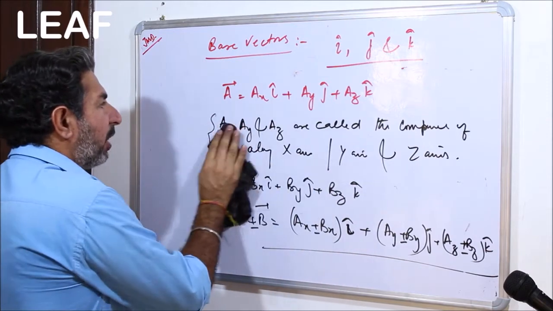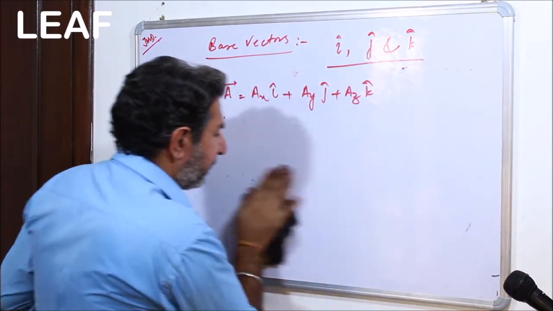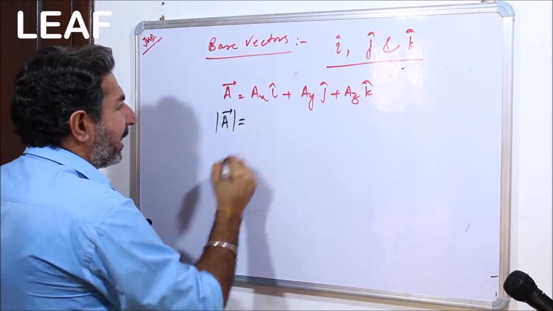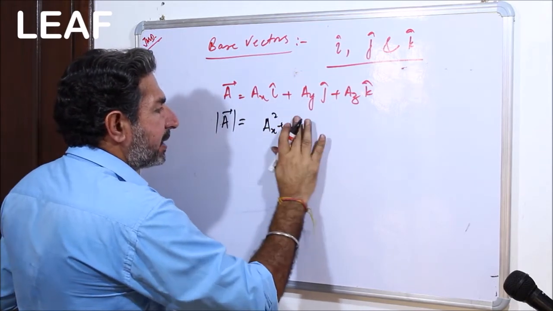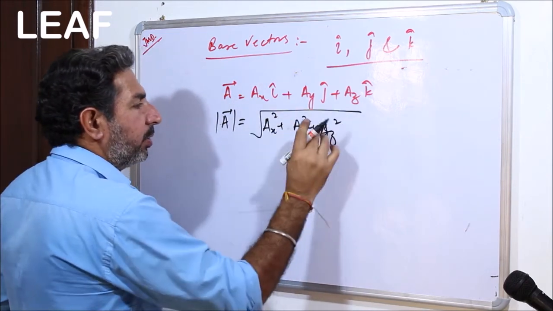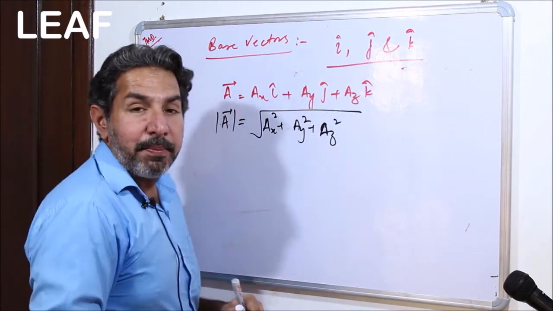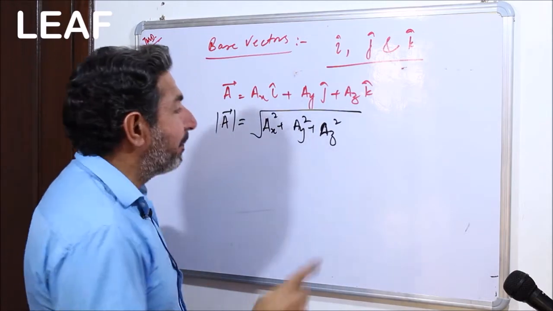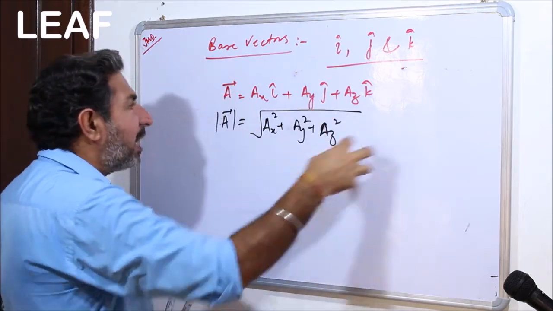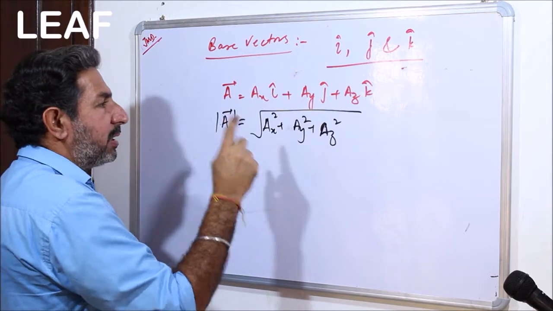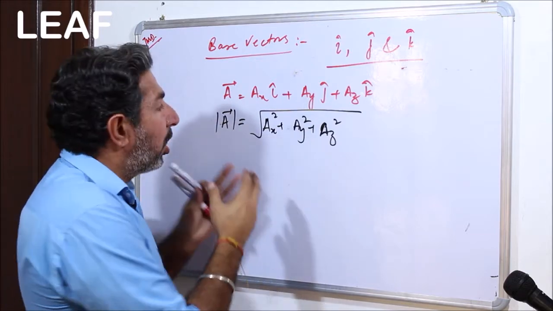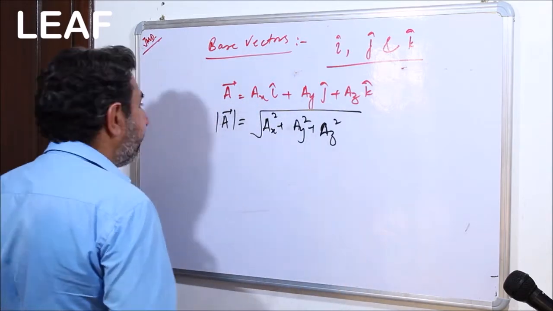Moreover, let me just quickly wipe it off. If I am supposed to get the magnitude of A, then what will be the magnitude of A? It is ax square plus ay square plus az square and under root, that is going to be the magnitude of A vector, right? So this is the way we are going to work with the base vectors in terms of a given vector, because base vectors represent the components of a given vector on the x, y and z coordinates.